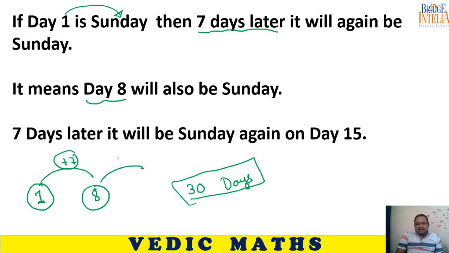Similarly, if you keep on adding 7, 8 plus 7, 15. Day number 15 was also Sunday. If you keep on adding 7 again, day number 22 was also Sunday. Again adding 7, day number 29 was also Sunday.